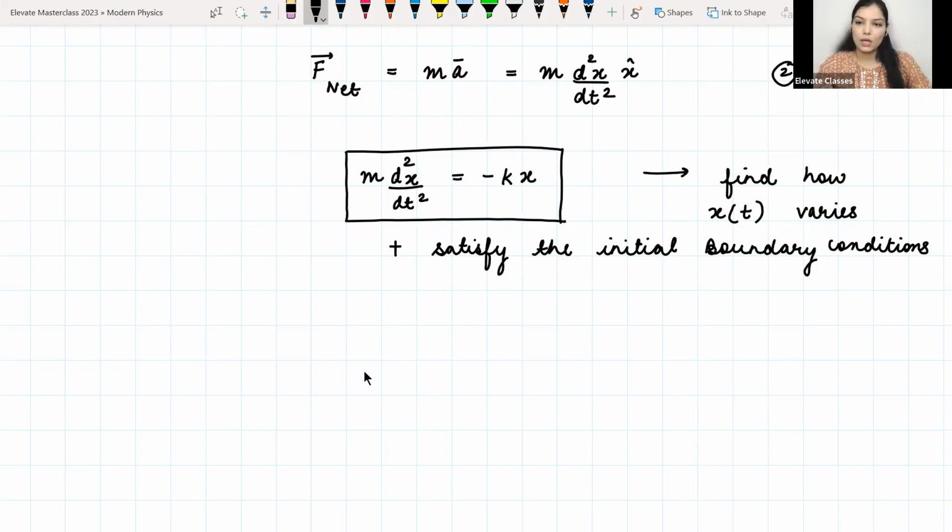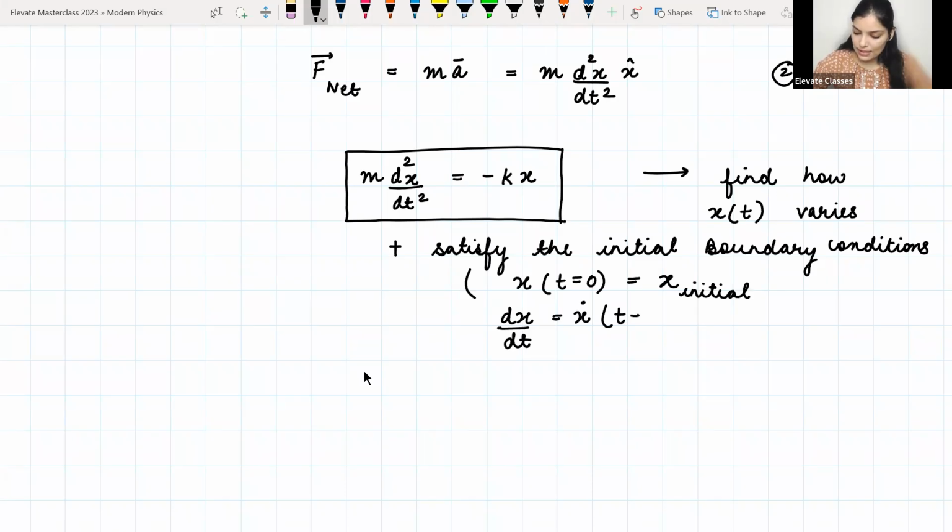So these are the boundary conditions, and they are usually given as the value of x when t is equal to zero. In our case, I have written that x was at some initial value x initial. Okay, this is the first boundary condition, and the second boundary condition we define on velocity: what is dx by dt at t equal to 0?